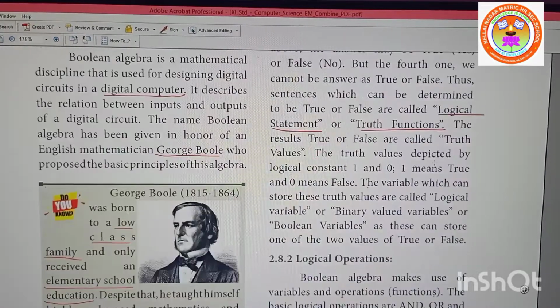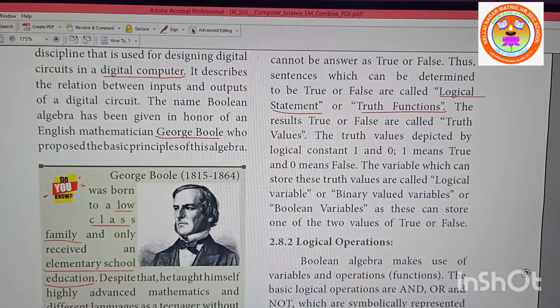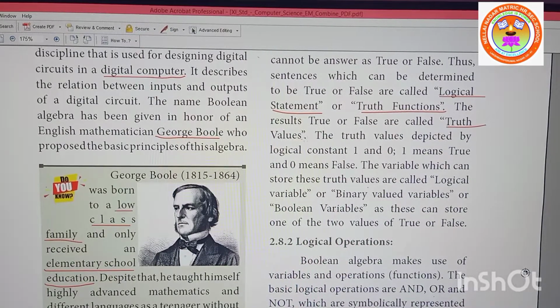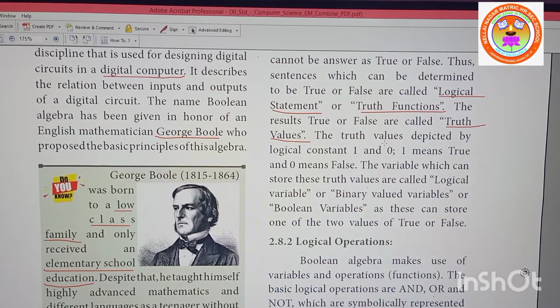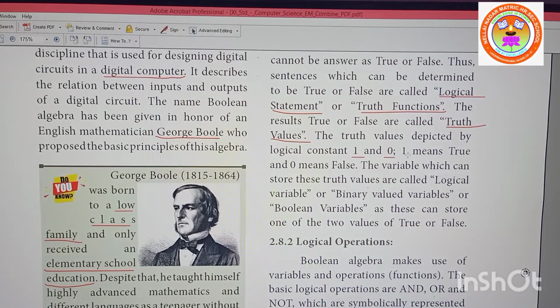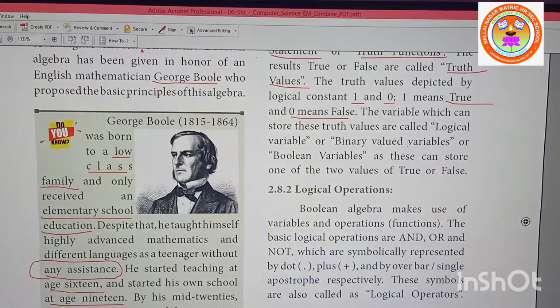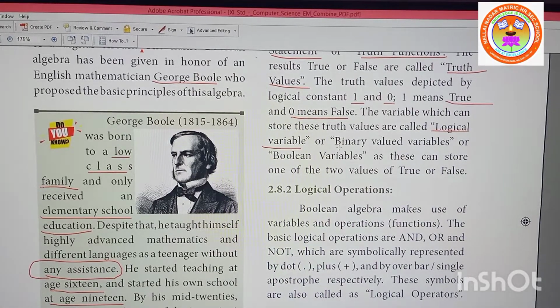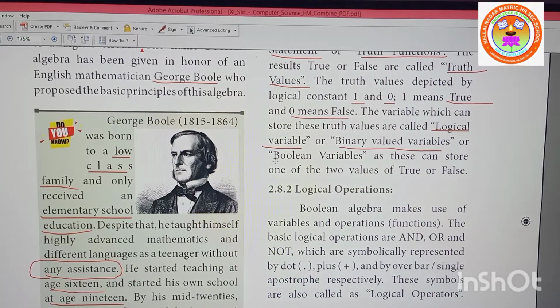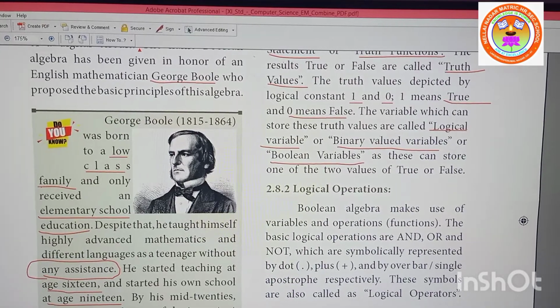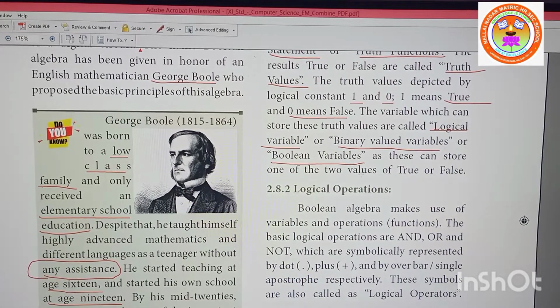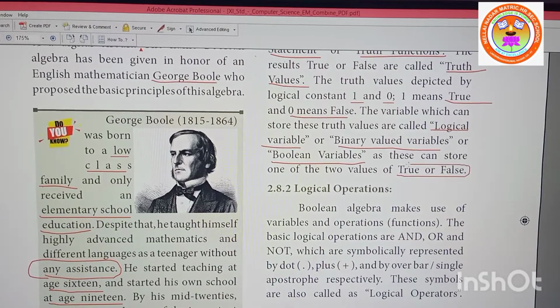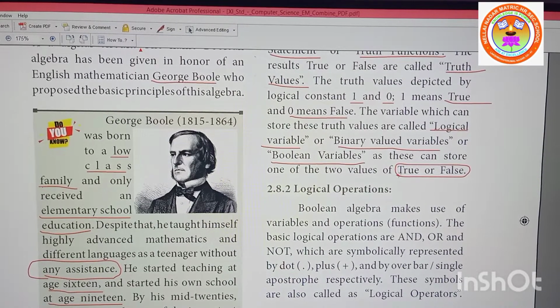Now we understood logical statements. The results true or false are called truth values. The truth values are depicted by the logical constants 1 and 0. 1 means true, 0 means false. Keep this in mind. The variables which can store these truth values are called logical variables or binary valued variables or Boolean variables, as these can store one of the 2 values, true or false. Is it clear? Is it clear?